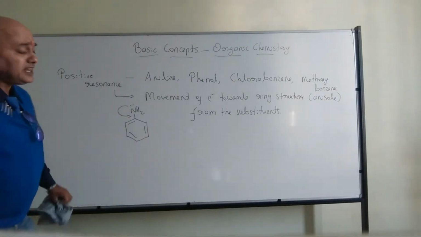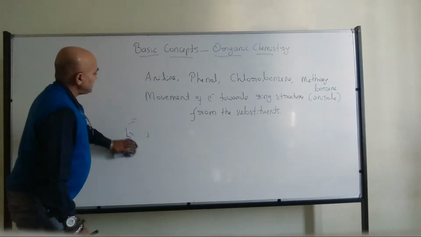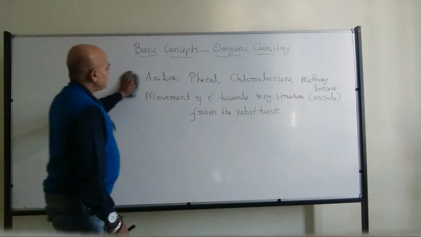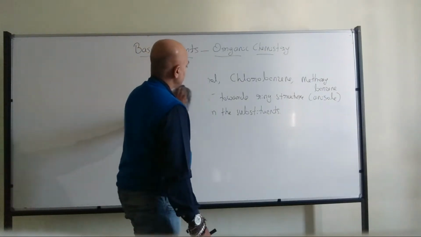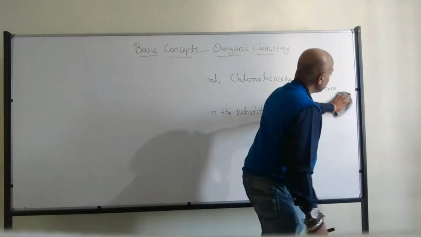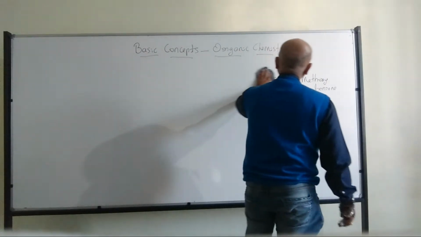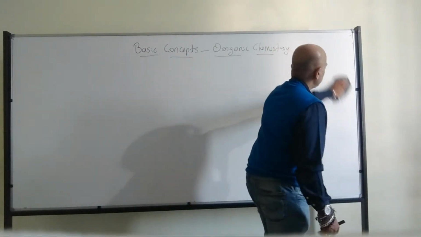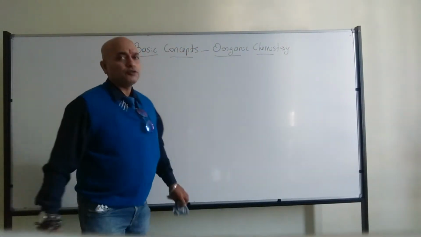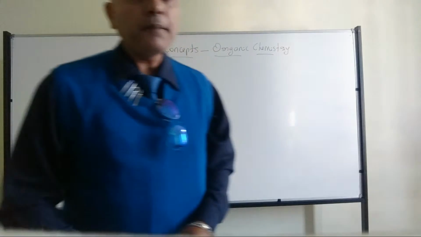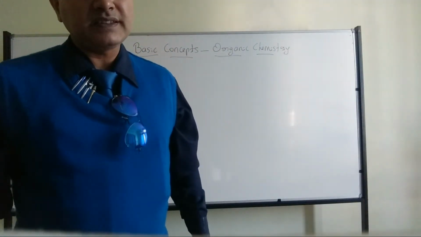So in your examination, if they ask you to define positive resonance with an example, then you should give the example with a diagram, depending on the marks. If it is asked for 3 marks, then you have to write all the different types of structures. Otherwise, just define it and give an example for 2 marks. Okay, now, have all of you understood? So that is positive resonance.